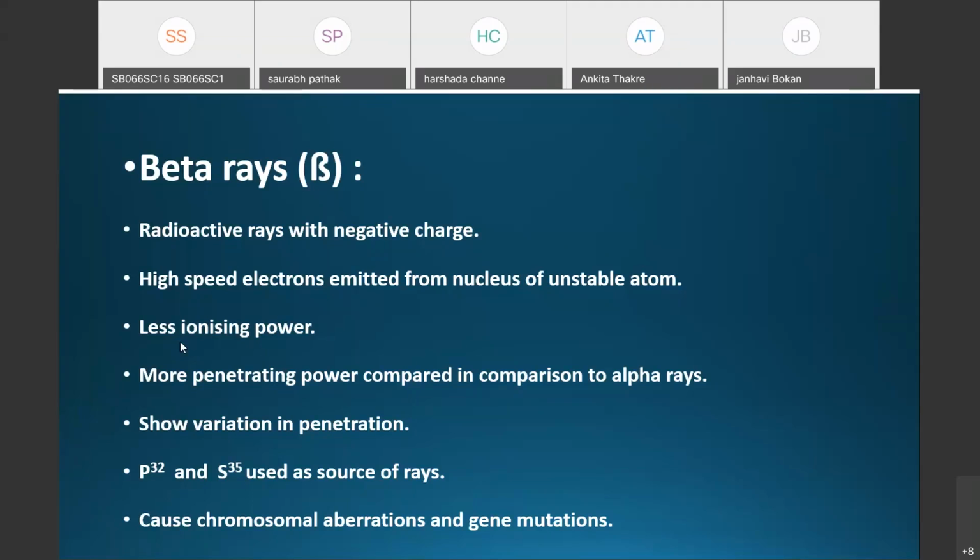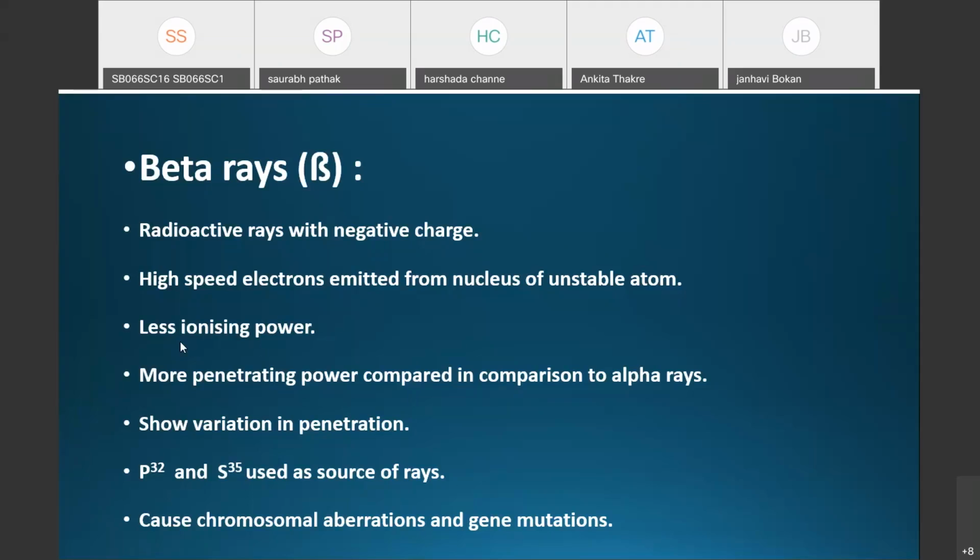But when we compare the penetrating power of beta rays with alpha rays, beta rays have more penetrating power than alpha rays.